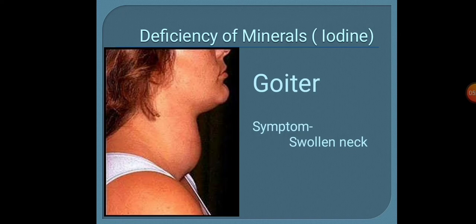Next, the deficiency of minerals. So first about iodine, that is, goiter is an abnormal enlargement of the thyroid gland, the gland which is located at our neck. The thyroid is a butterfly shaped gland, right? It is at the base of our neck, so its size increases more than the normal size, so this disease is called goiter. Goiter commonly develops as a result of iodine deficiency.